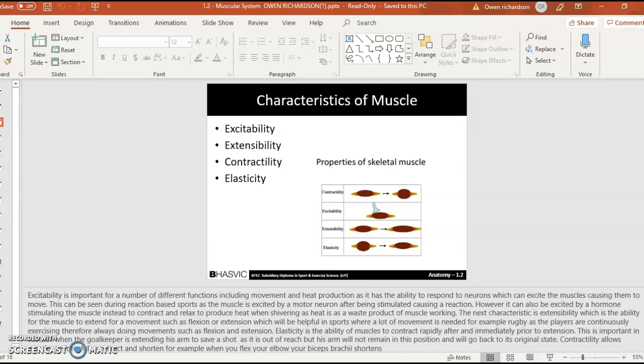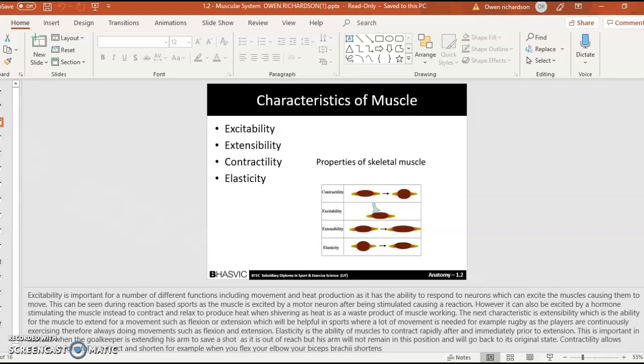The next characteristic is extensibility, which is the ability for the muscle to extend for movements such as a flexion or extension, which would be helpful in sports where a lot of movement is needed. For example, in rugby the players are continuously exercising, therefore always doing movements such as flexion and extension.